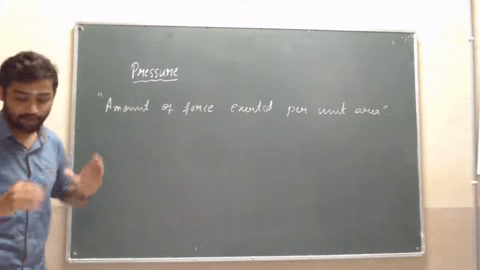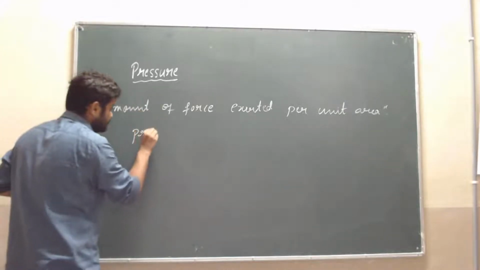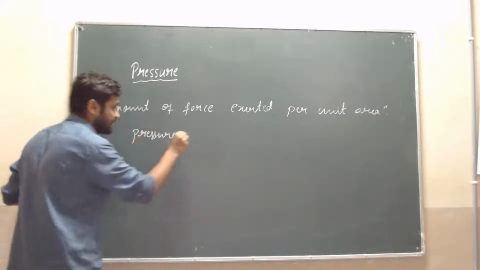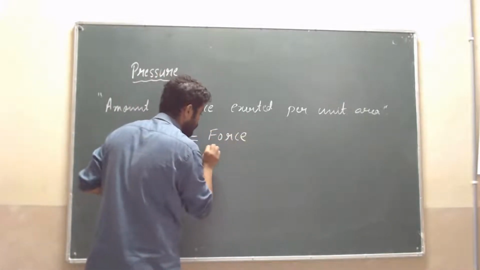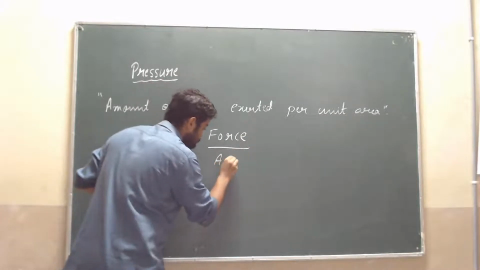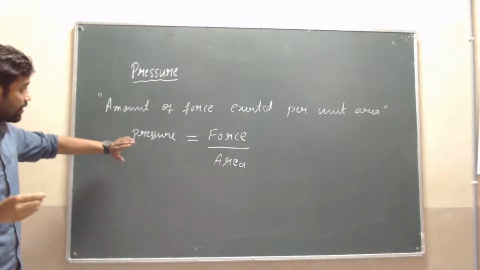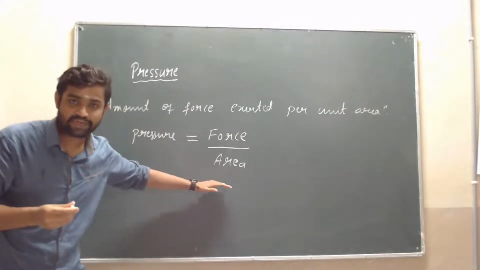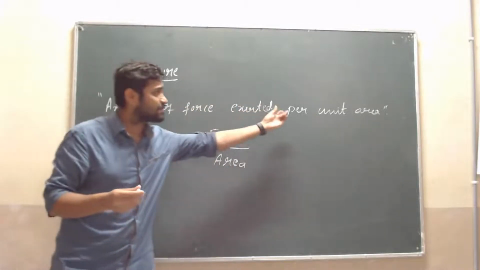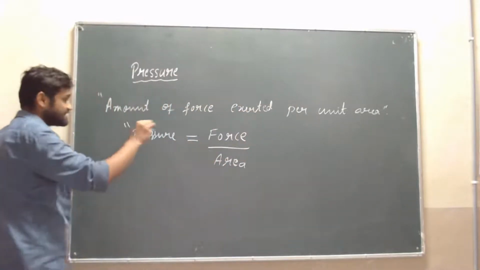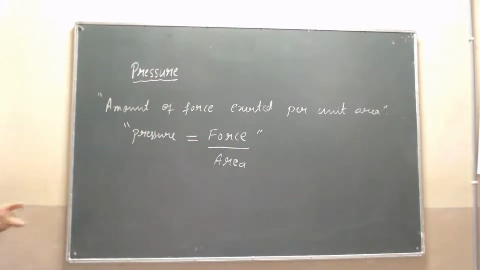Now see, what's the formula? We can write it as pressure is equal to force by area. This is the formula, or this is the definition of pressure also. See here, force by area, that is amount of force exerted per unit area. In simple terms, pressure is equal to force by area.